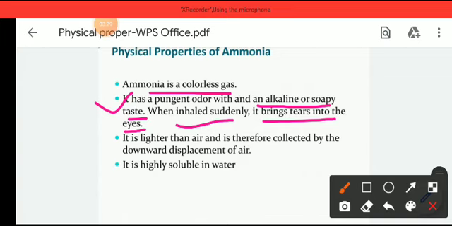In the lab, I will show you the odor of ammonia. You will feel that, and you will get tears in your eyes as well, because it has such an irritating smell. So ammonia has a pungent odor as well as an alkaline and soapy taste.